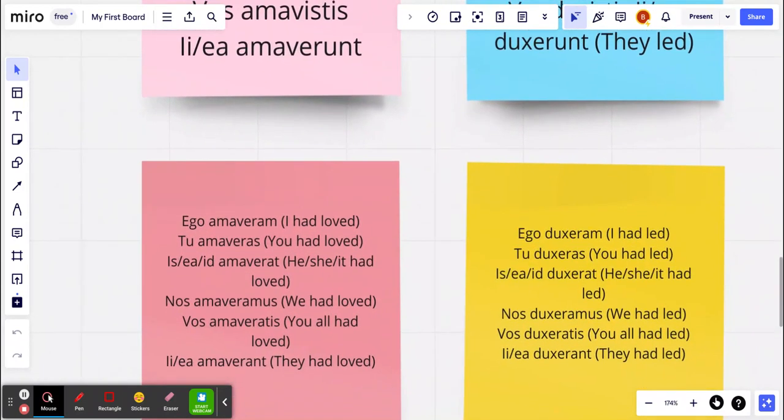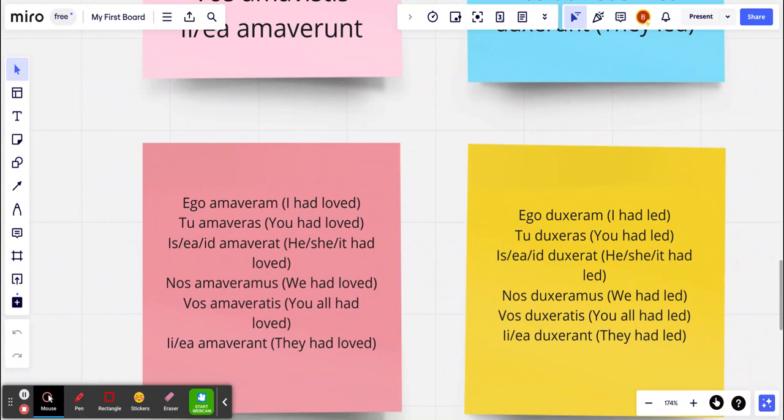Sort of similar to this, we have pluperfect. Now, think of pluperfect as a more remote version of perfect. It is the distant past. And this is I had loved, you had loved, he, she, it had loved, we had loved, you all had loved, and they had loved. And again, we see that for a third conjugation, for ducere, it does change. It is dux, again, irregular perfect. Just make sure that you know these and that you know how to identify this. The endings are eram, eras, erat, eramus, eratis, erant.